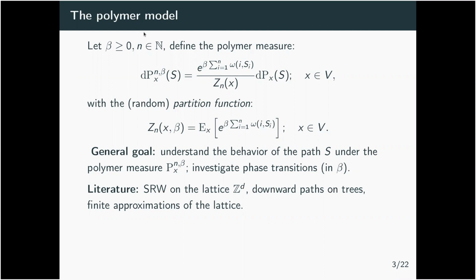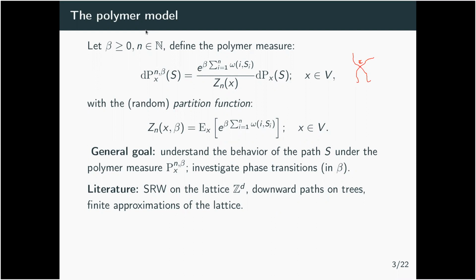In the literature, most of the work is related to simple random walk on the lattice. In all this talk, what we mean by simple random walk is that if you have a vertex x, then the probability to go to any of the neighbors is the same, so basically it's 1 over the degree of x. If you look at the simple random walk on the lattice Z^d, the standard lattice, this is the model where most of the work has been concentrated.